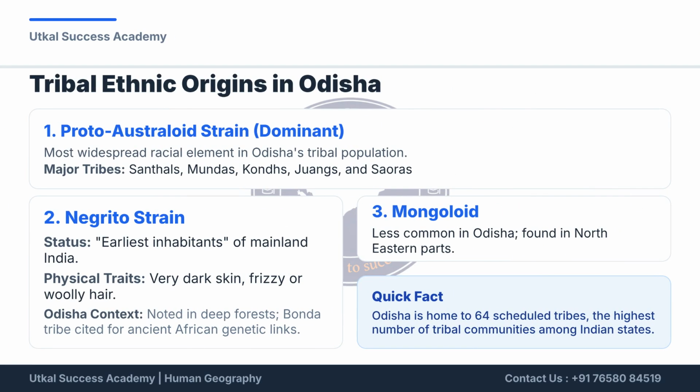Focusing on India, Odisha's tribal population is predominantly of the Proto-Australoid strain. The Negrito strain is noted for being the earliest inhabitants, with the Banda tribe cited for African genetic links. Odisha is home to 64 scheduled tribes, the highest number among Indian states.